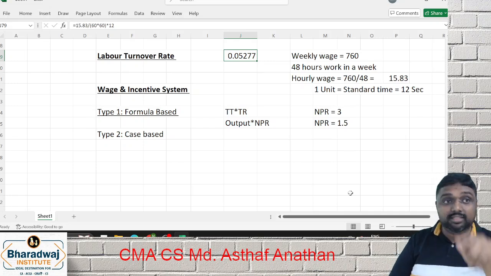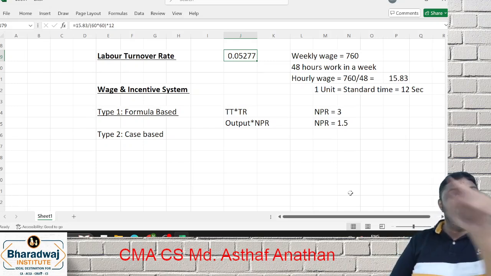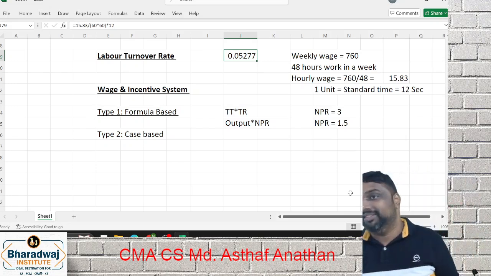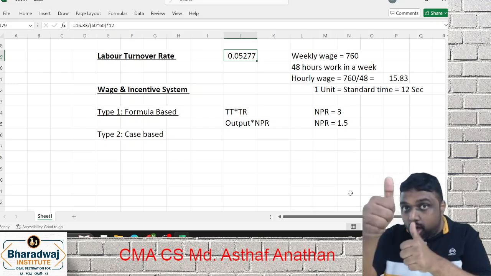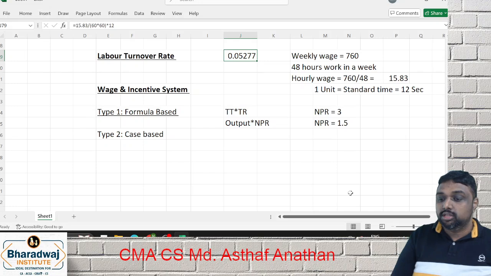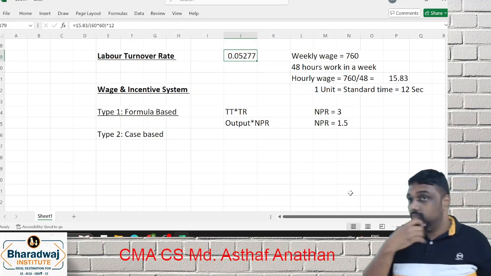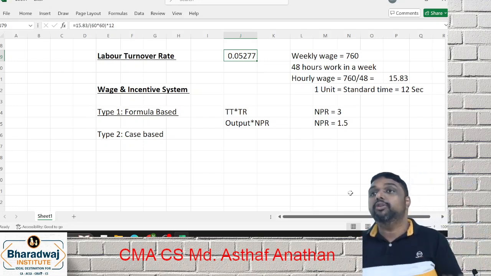Instead of dividing by 60, you have to divide by 3600, in seconds, and multiply by 12. Are you clear, my dear friends? Yes or no? So this is how it is done. Perfect. These are all the different ways we have to find a normal piece rate.